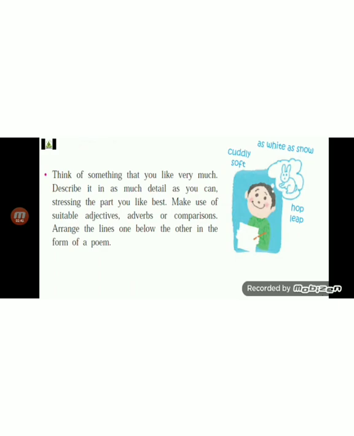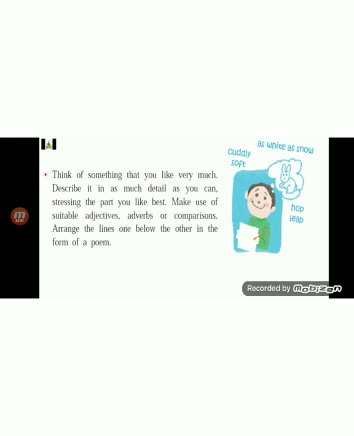Make use of suitable adjectives, adverbs or comparisons. You need to use adjectives and adverbs when you are describing something. So arrange these lines one below the other in the form of a poem.